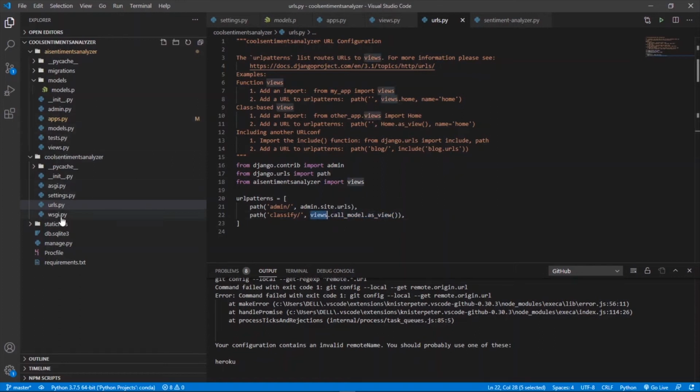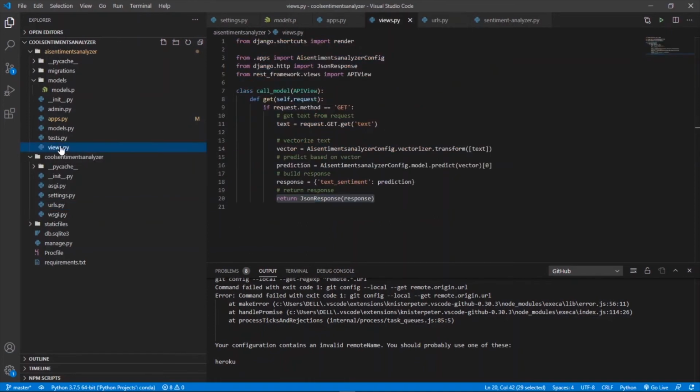So let's see what the views.py file contains. This is the callModel class which we created, and this class first extracts the text from the URL, whatever the user has written after classify, and stores it in a variable named text. After that, using the vectorizer, which we just now extracted from our pickle model, we transform this text, and then we predict it using the model itself.